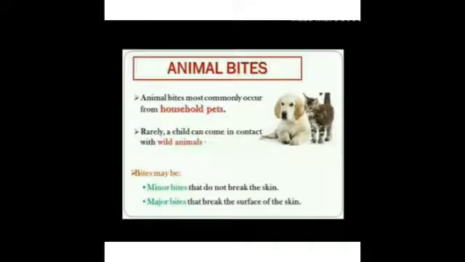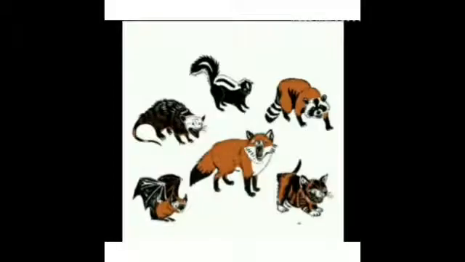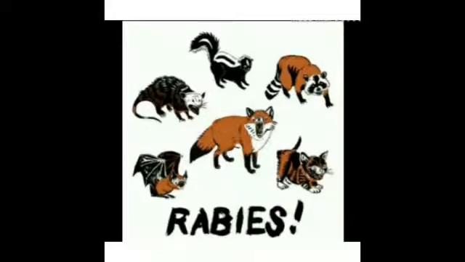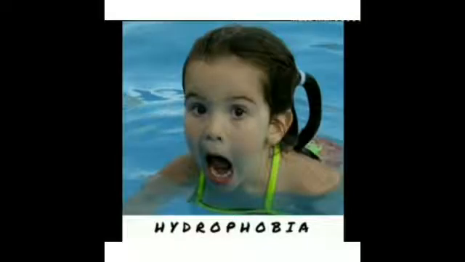Children, we love animals and many of our friends have pets in their homes. Animals can bite, whether they are wild animals or pet animals. Animals like dogs, wolves, bats, and cats can cause rabies as their saliva contains the virus. Rabies, in other words, we can say hydrophobia, in which a person has a fear of water.